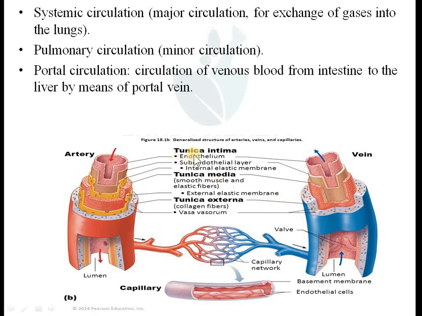Why is it so? Because arteries must withstand a high pressure.